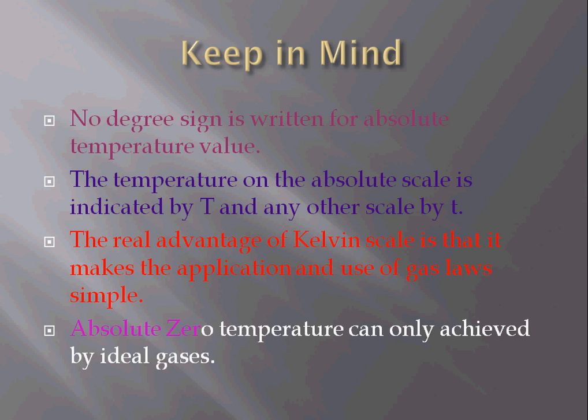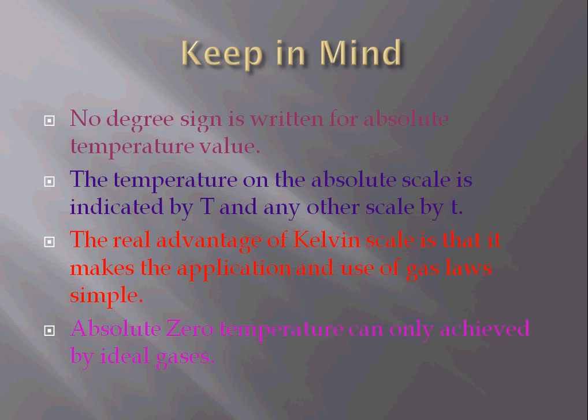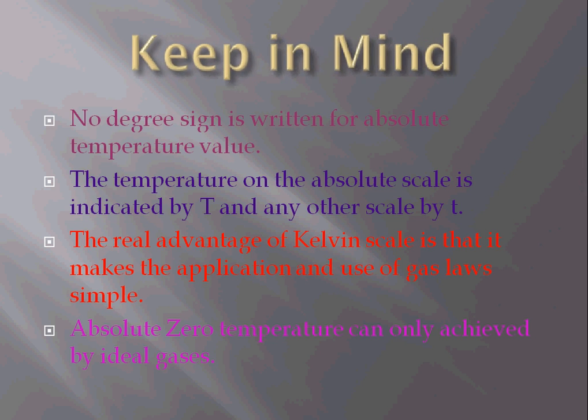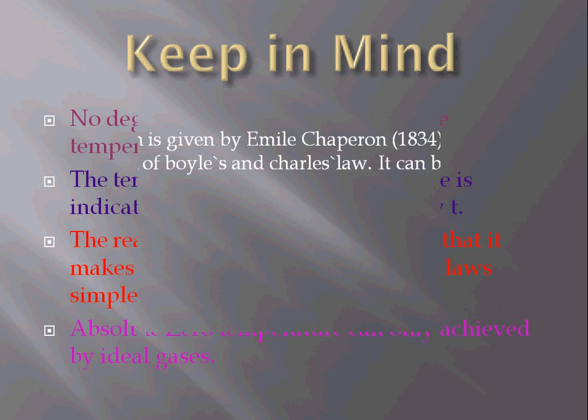And most important, absolute zero temperature can only be achieved by ideal gases. Now friends, what is an ideal gas? The ideal gas is a gas which reaches absolute zero. You have to keep all these 4 points in mind.